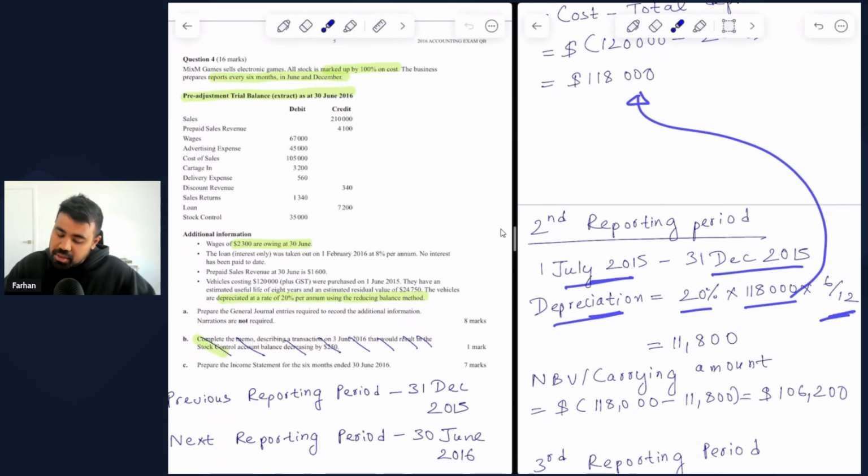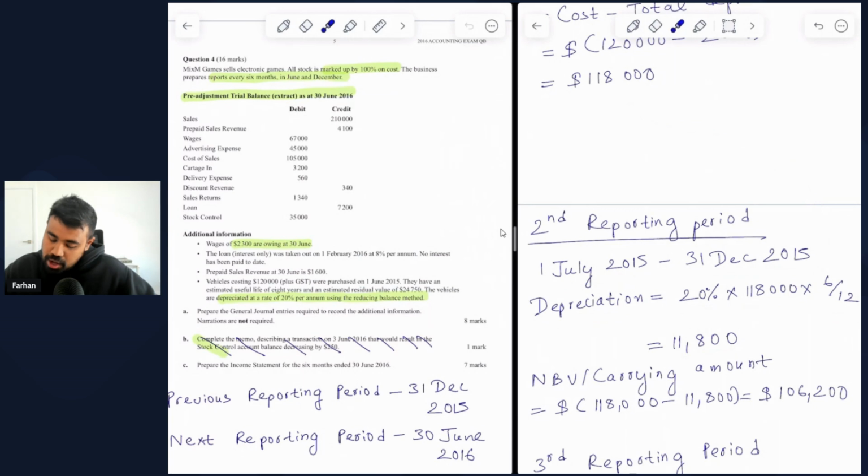And that is $11,800. So let me explain this simply. If you multiply 20% on 180,000, you would have got the depreciation for 12 months. And then you multiply it with 0.5 or you divide it with 2 to get the depreciation for 6 months. So that is why the final answer is $11,800 as the depreciation for the 6 months in the second reporting period covering 1st of July 2015 until end of 31 December 2015.